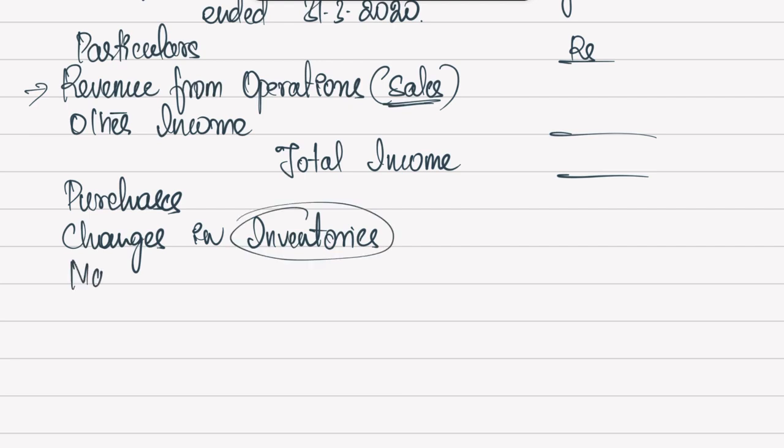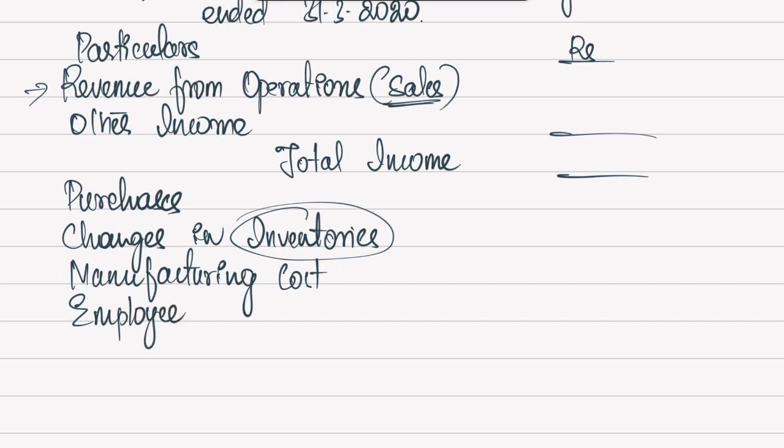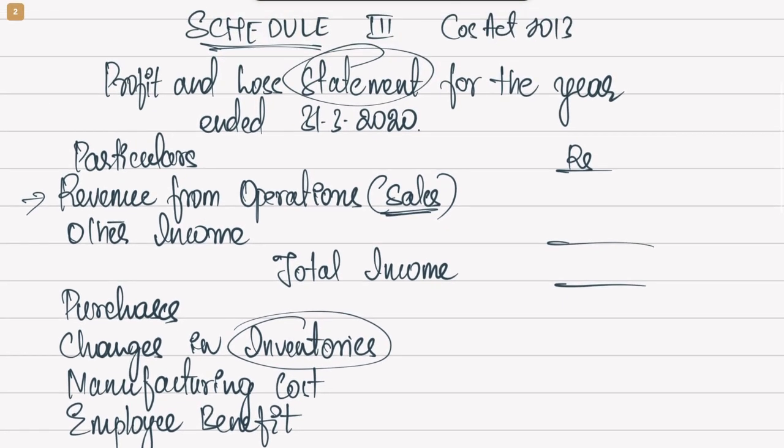Then we have the manufacturing cost, various direct expenses which we used to show on the debit side of the trading account. The same thing will be shown here. After that comes the employee benefit expenses. All the salary or any other benefit given to the employees will be mentioned in employee benefit expenses. Of course, in the new Schedule 3 format, or even the revised Schedule 6 of Companies Act 1956, we don't write in detail what the various purchases you made are.